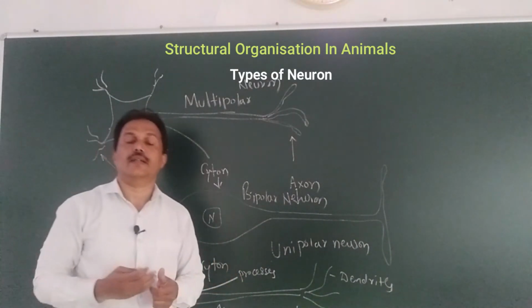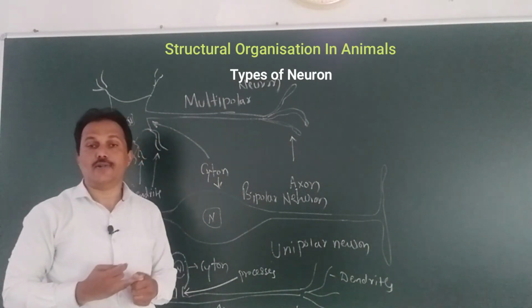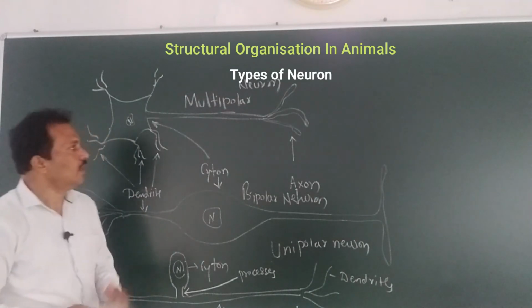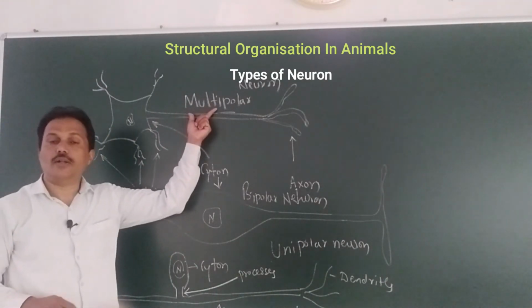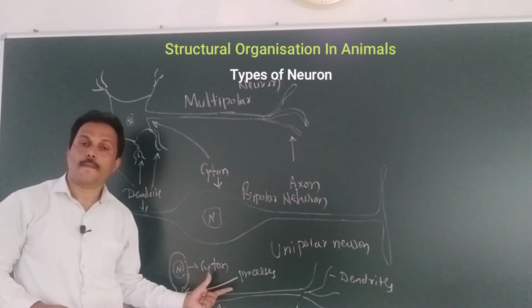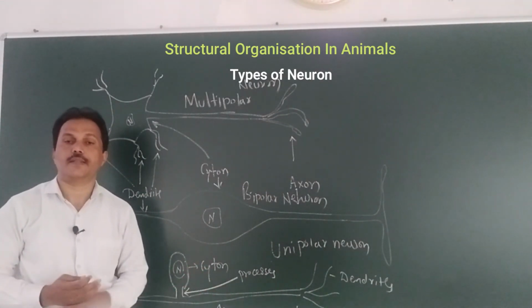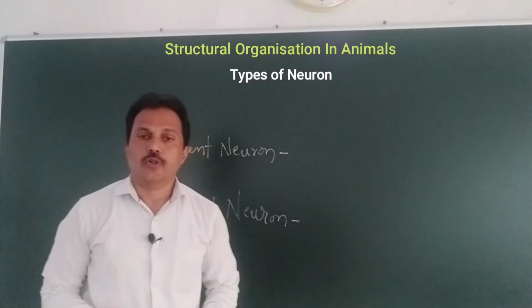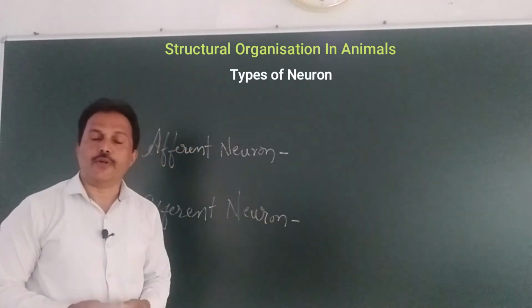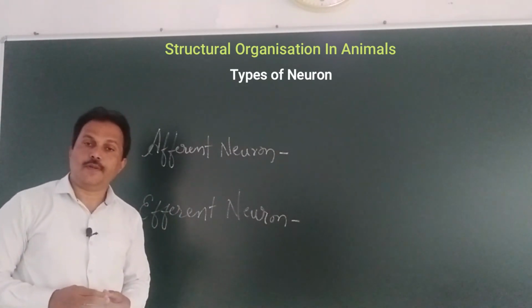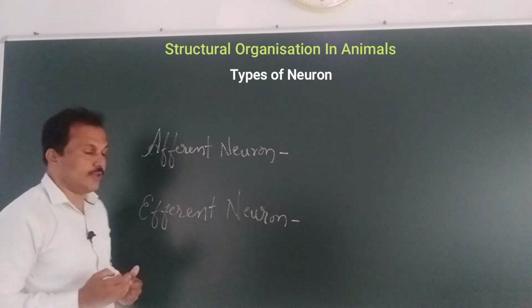So based on the number of processes attached to the cyton, the neuron cell can be divided into multipolar neuron, bipolar neuron, and third is the unipolar neuron. These are the different types of nerve cells or neurons. So here we are going to discuss the types of neuron based on their functions.